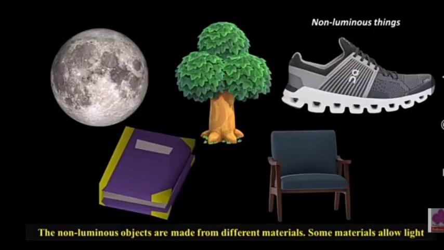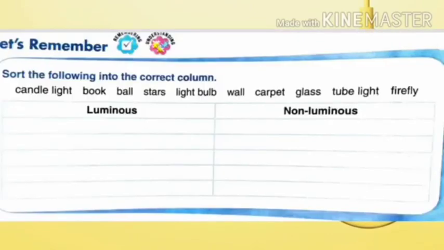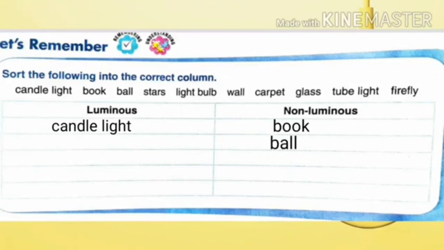Now we will solve the textual exercise. You have to sort the following into the correct column. We have to sort luminous and non-luminous objects. First of all, the candle light is a luminous object and book is a non-luminous object.